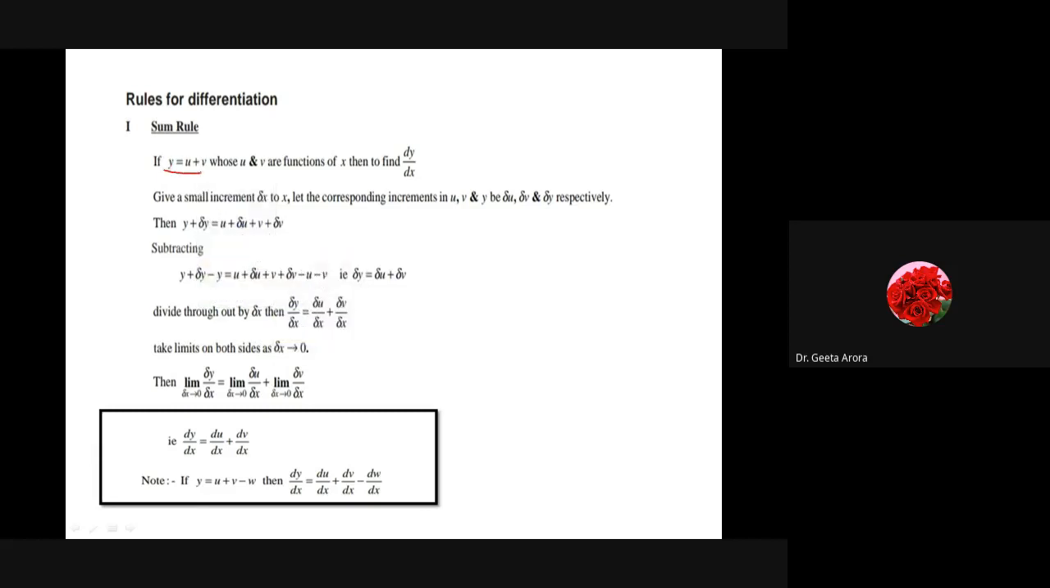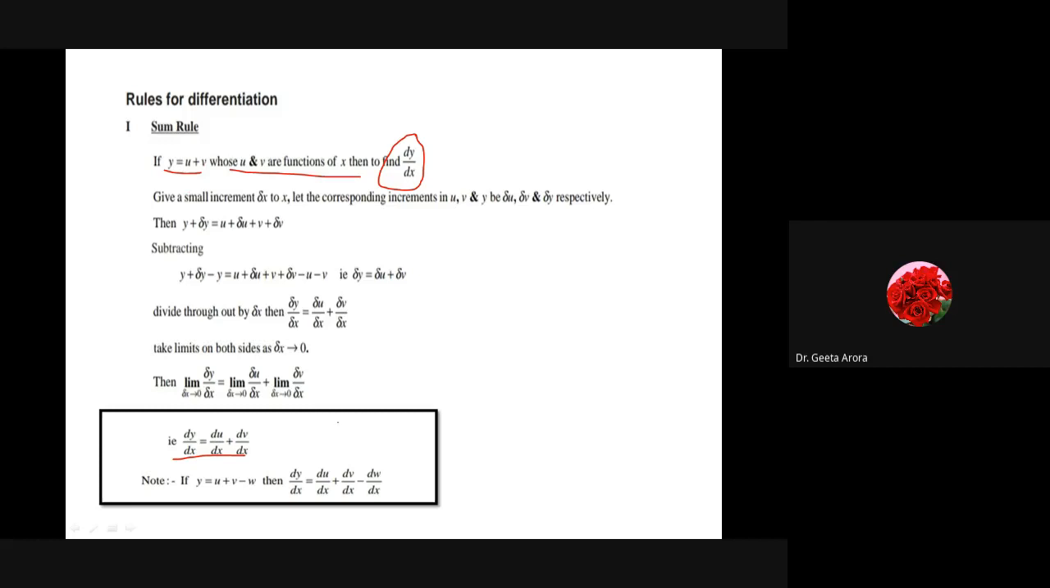If we have y is equal to u plus v, and u and v are functions of x, we have been provided y is equal to u plus v, and both u and v are functions of x, and we are looking for the value of dy by dx. Then how to find it out? We have to calculate the derivative with respect to x for u, with respect to x for v, and we have to sum them up.